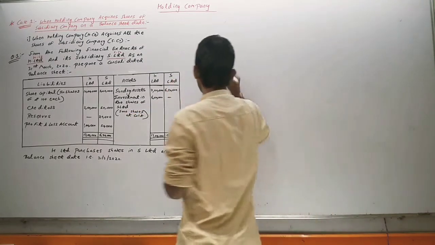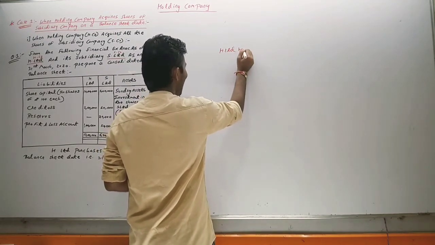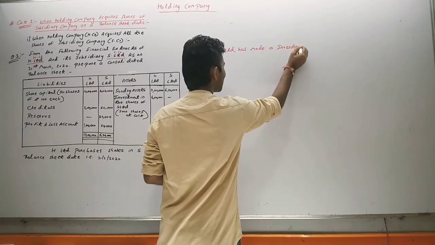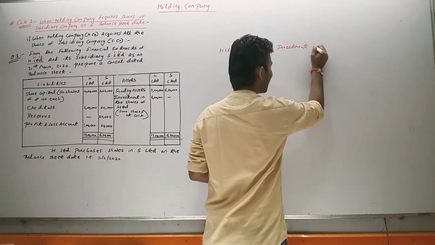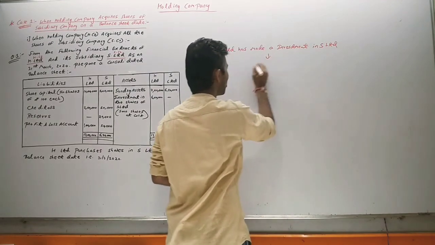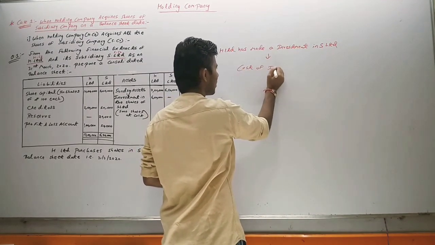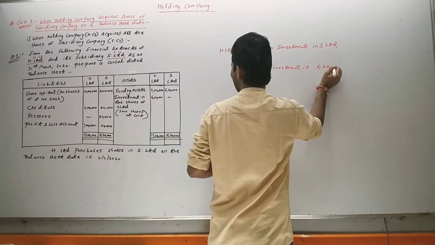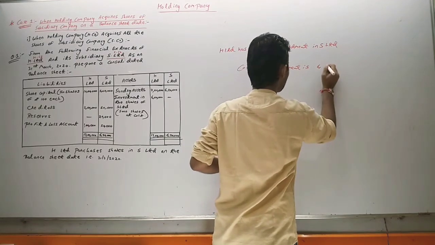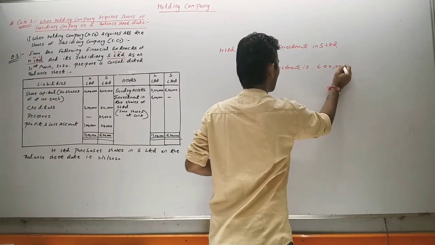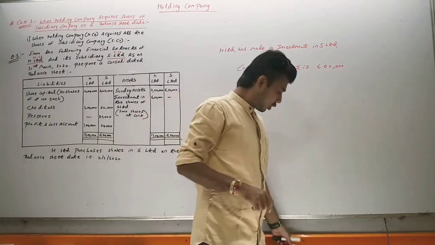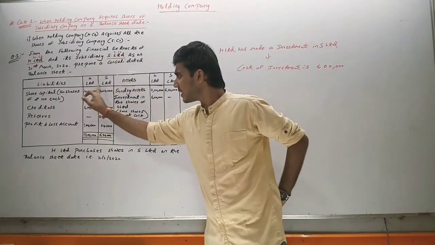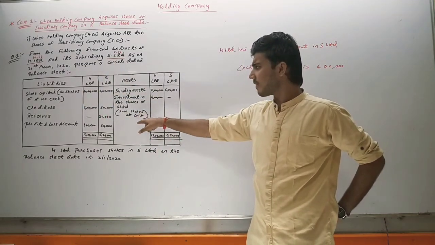It means H Limited has made an investment in S Limited, and the cost of investment is 6 lakh. So H Limited has made the investment in S Limited. In how many shares? In 5,000 shares.